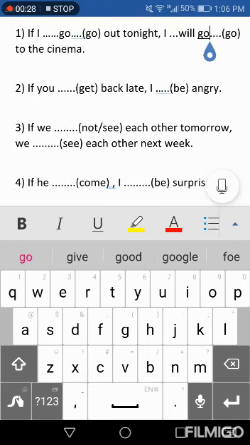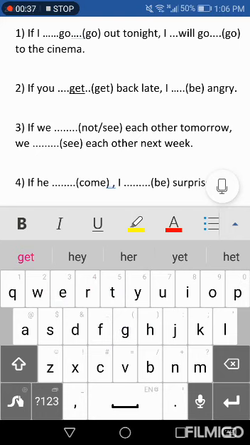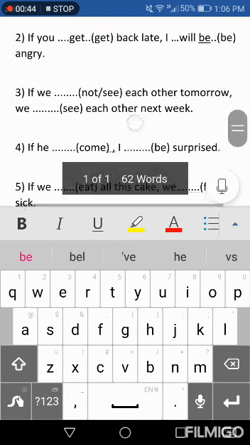Two: If you get back late, I be angry. If you, simple present without s because the subject is you. If you get back late, I will plus infinitive verb, I will be angry.